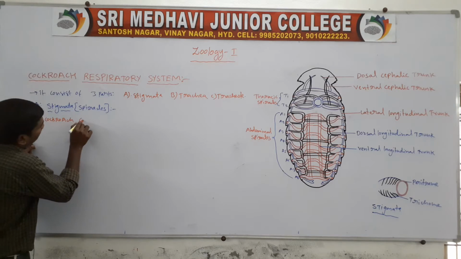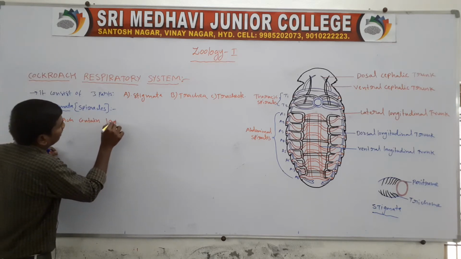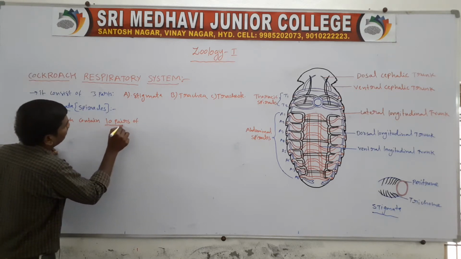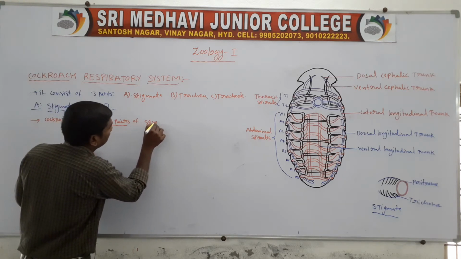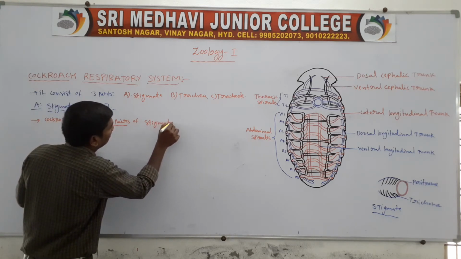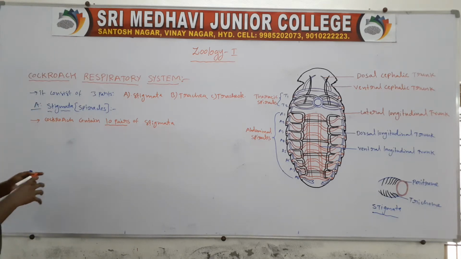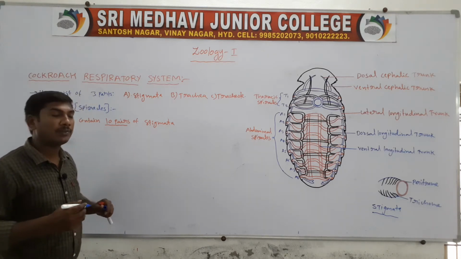The cockroach contains 10 pairs of stigmata. How many pairs does the cockroach contain? 10 pairs of stigmata are present in the cockroach.